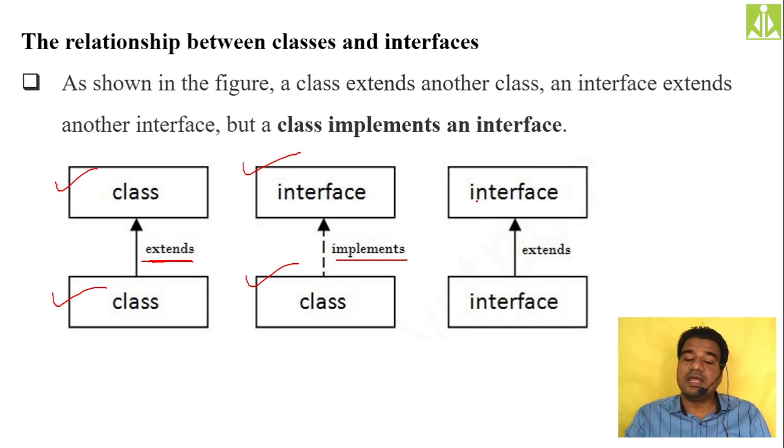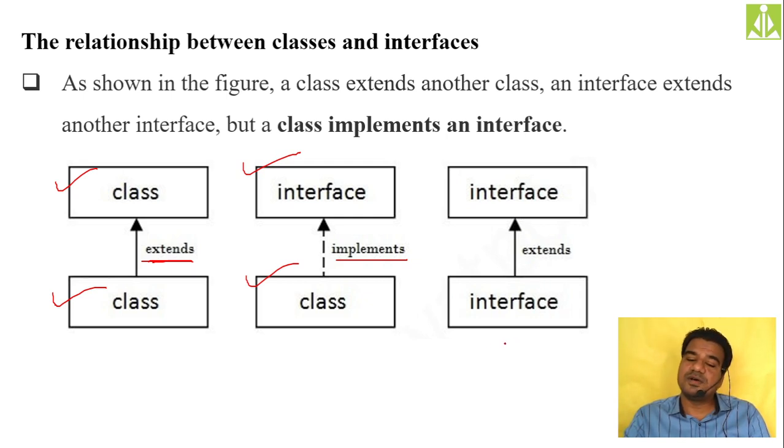Over here, when an interface is inherited from an interface, can this interface give the implementation of all the methods which we have specified in this interface? No. So whatever abstractions we have over here, we are adding some more abstract methods to it by using this second interface.